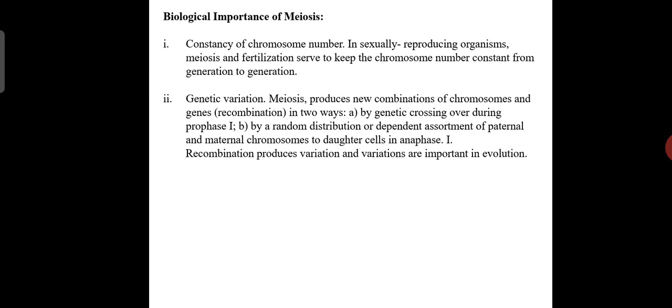Next, genetic variation. Meiosis produces new combinations of chromosomes and genes, that is recombination, in two ways.